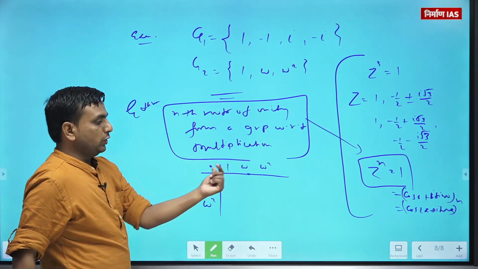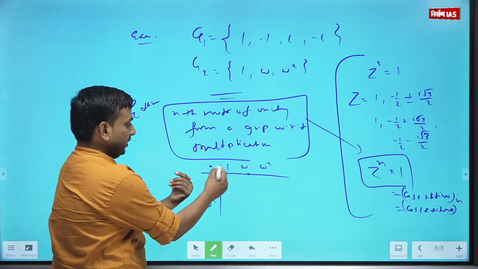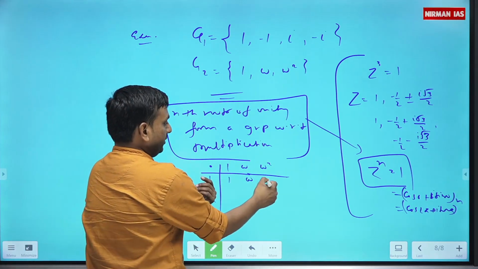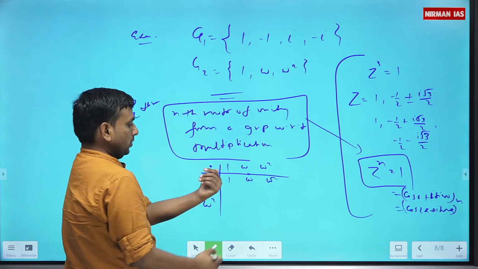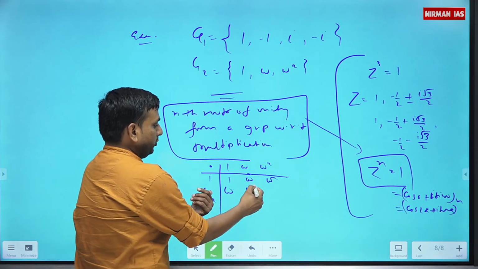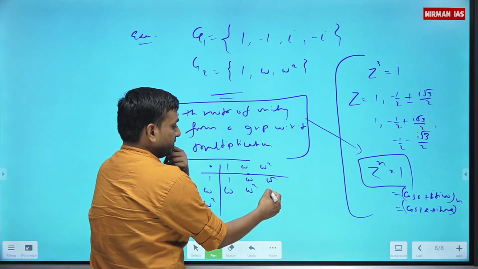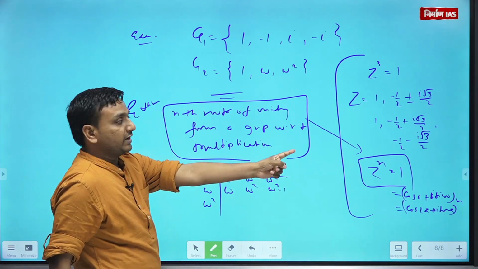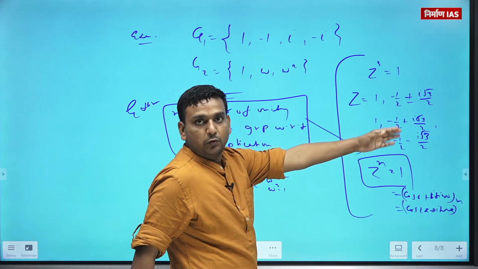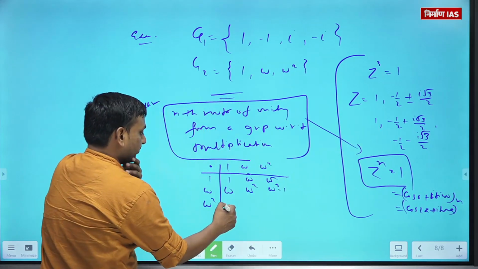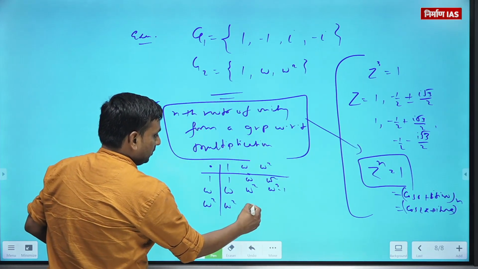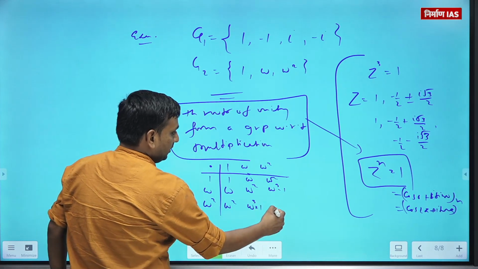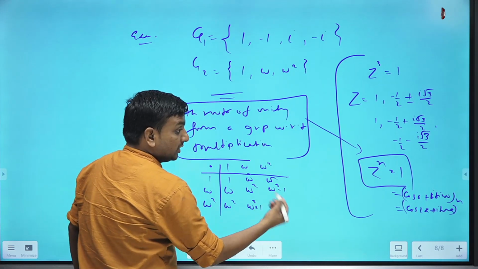So 1 into 1, 1 into omega, 1 into omega square, omega into 1, omega into omega square is omega cube, and that is 1. Why? Because they are cube roots of unity. If you cube this, you will get 1. Omega square into omega square is omega power 4, that means omega cube into omega.